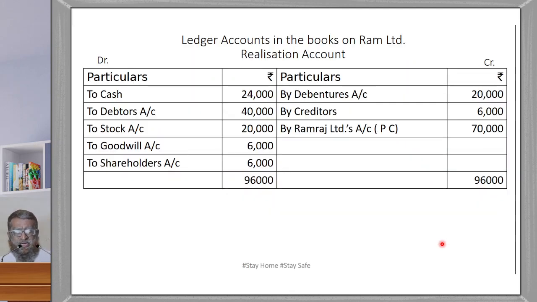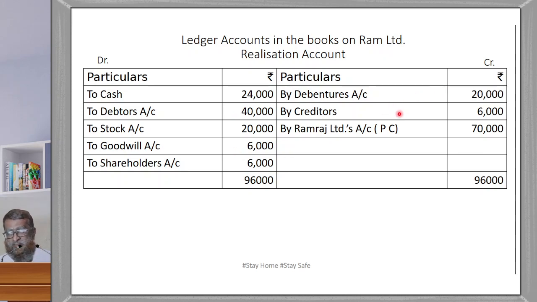Now we prepare the ledger account in the books of Ram Limited. There are different steps here. We will go by the steps. First thing is transfer all the assets taken over, then transfer all the liabilities taken over, then record the purchase consideration, then balance. First of all, assets taken over: cash 24,000, debtors 40,000, stock 20,000, goodwill 6,000.